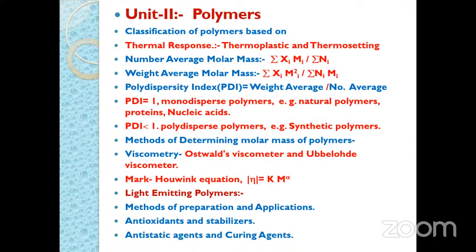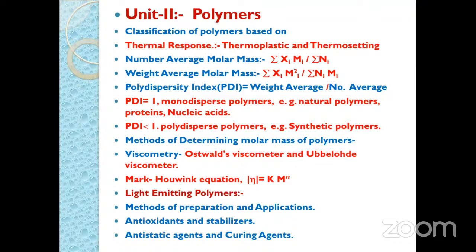Then another important point is the polydispersity index, that is PDI, which is nothing but the ratio of weight average to the number average molar mass. So on this topic, a question may be asked in the MCQ for 1 mark. When the polydispersity index is 1, then we can say these are monodispersed polymers, and in that the examples are natural polymers or proteins or nucleic acids.